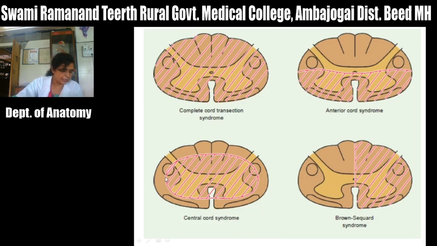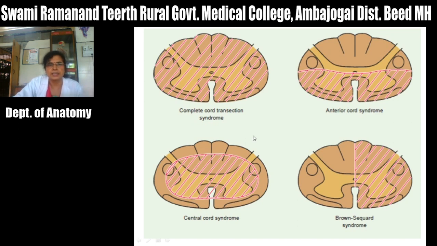Now we will see about clinical anatomy of this spinal cord. Now this spinal cord can be pathologically affected, and there are many causes for these pathological lesions of spinal cord, and most common is the trauma to the spinal cord.